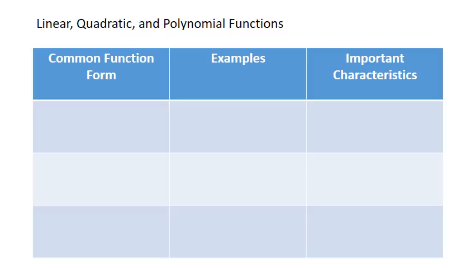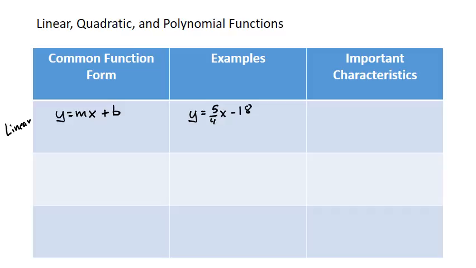So let's take a look at these and talk about the common function form, examples of each, and the important characteristics. So we're going to start with linear. Most of you will remember common function form for linear is y equals mx plus b. So an example of that may be y equals 5/4 x minus 18. So we call that slope-intercept form.